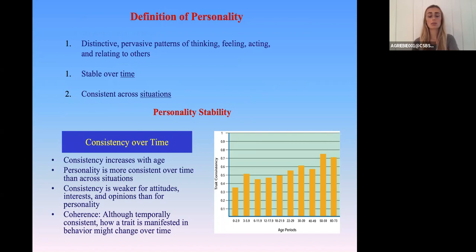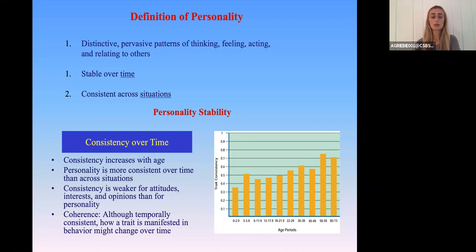Personality refers to the temporally stable and cross-situationally consistent ways people think, act, feel, and relate to others in the social world. This means each individual's unique personality will consistently and predictably guide their perception and interaction with the world around them. Behavior is the function of the person interacting with the situation, so at times a specific situation may exert more influence upon an individual's behavior than their underlying personality traits.